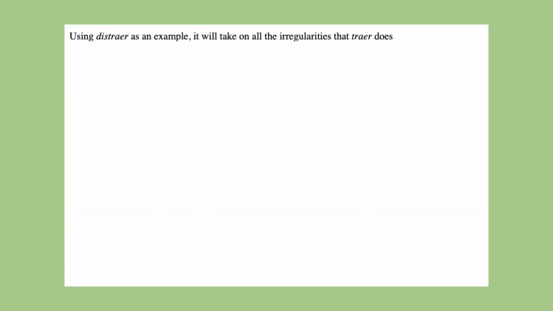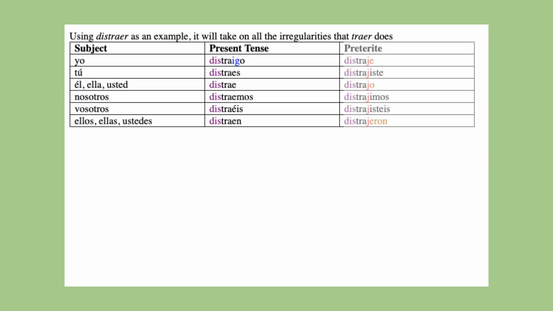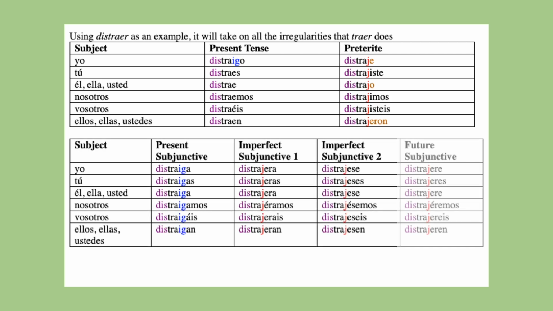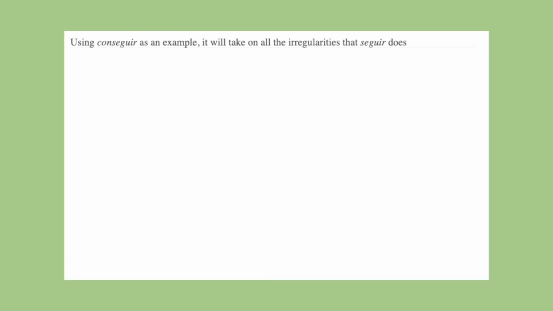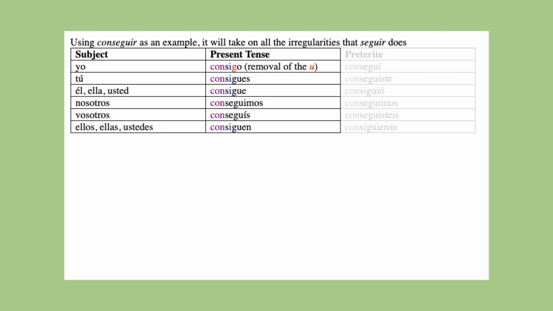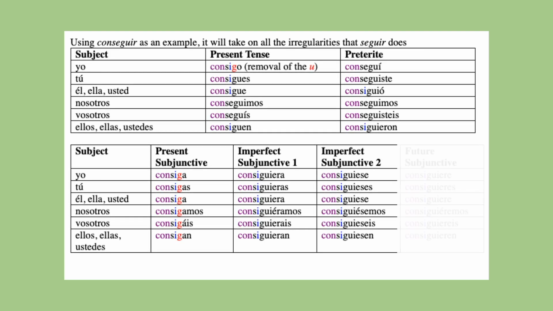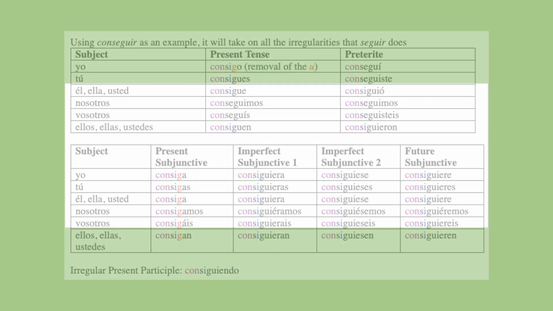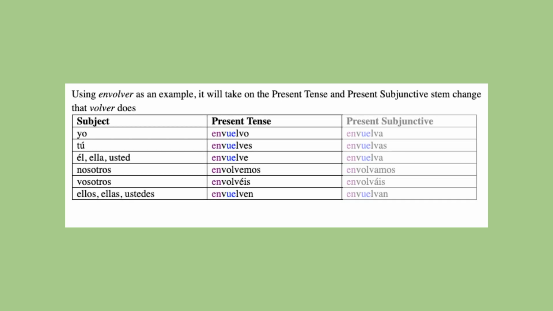Distraer will follow the conjugations of traer. Conseguir follows the conjugations of seguir. Envolver will follow the conjugations of volver.